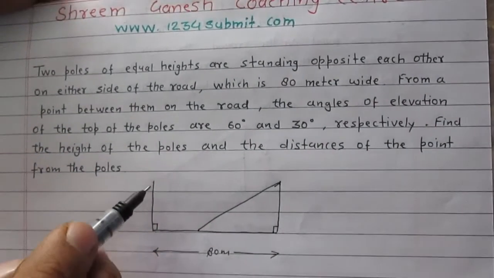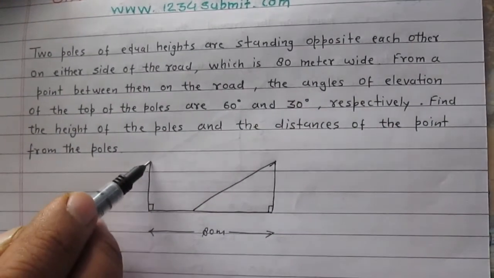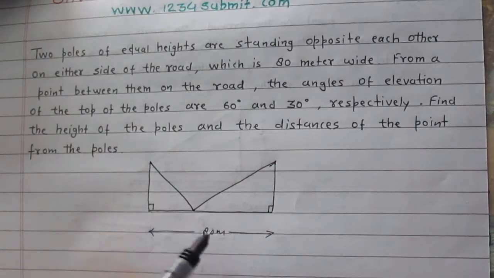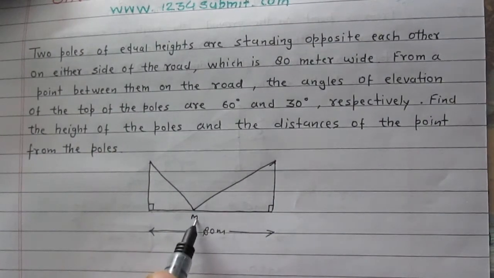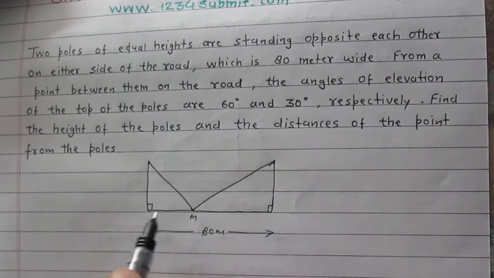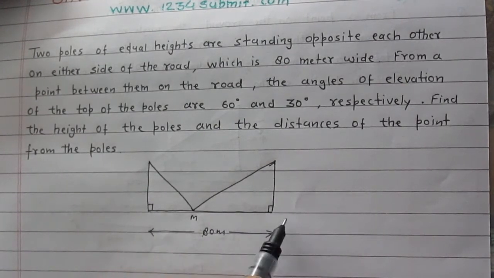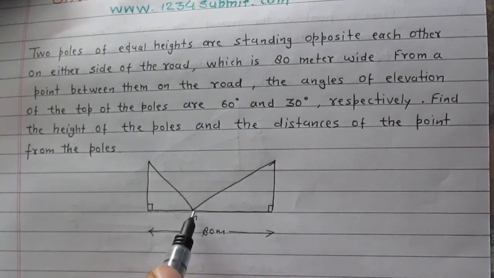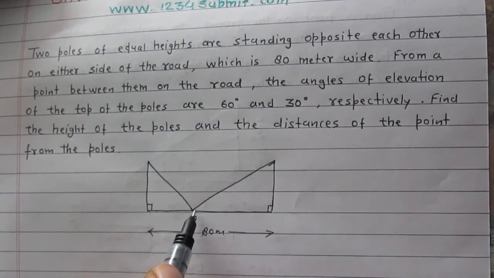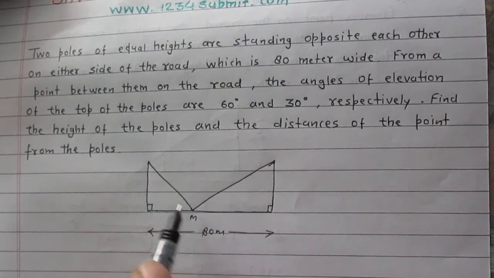Now let us suppose the point is M on the road on the line joining the foots of the poles, and the angles of elevation are 30 degree and 60 degree.